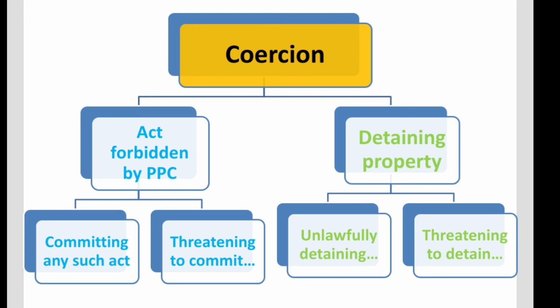detaining property. And one more thing to notice is that basically there are 4 types of coercion. Why? Because the first category itself involves 2 possibilities and the second category also involves 2 possibilities. And of course there is nothing to be confused about, because like I just said, the first broad category is simply either the commitment of the act or threatening to commit any act, and similarly the second broad category also involves either unlawfully detaining any property or threatening to detain someone's property. So basically it's either committing the act or threatening to commit that act, which is basically why we have 2 further subdivisions in the categories.